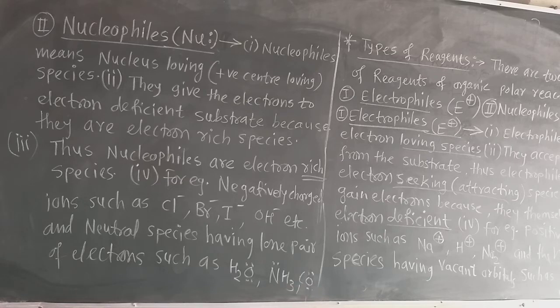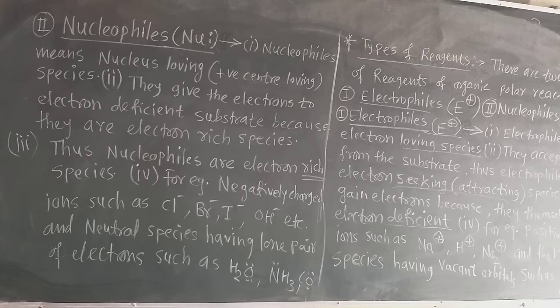Now, which are the electron rich species? For example, negatively charged ions are electron rich because they have plenty of electrons. They have more electrons, so they are electron rich species. They can give their electron to the nucleus or positively charged center. So all the negatively charged ions, chloride ion, bromide ion, iodide ion, hydroxyl ion, these negatively charged ions are the nucleophiles. Another example of nucleophile is the neutral species having an extra lone pair of electrons.